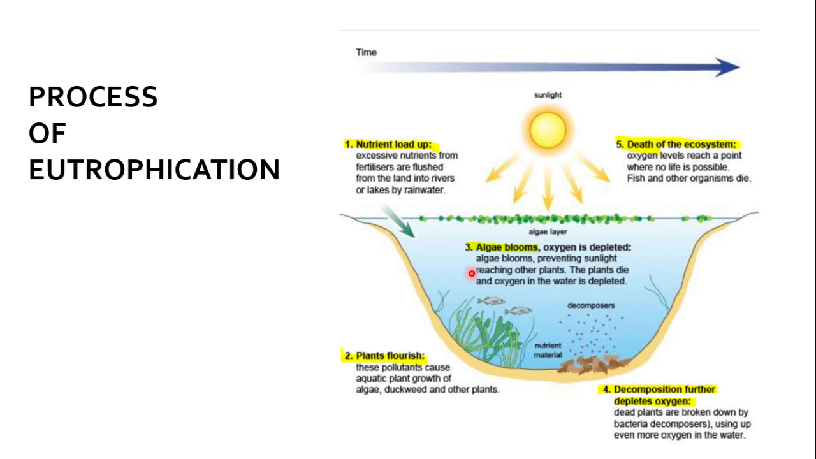The third phase of this process is the top layer. If you see the top layer of this lake or river, the green algae layer is there. How is it formed? Due to the enrichment of nutrients in this water. So algae is formed here. What does it do now? It forms a thick layer on the surface of the water and stops the sunlight which is reaching the aquatic plants.